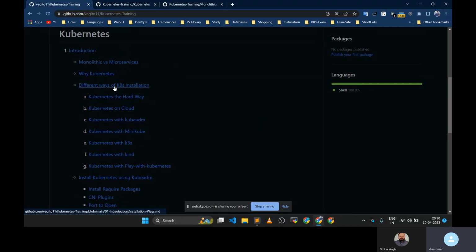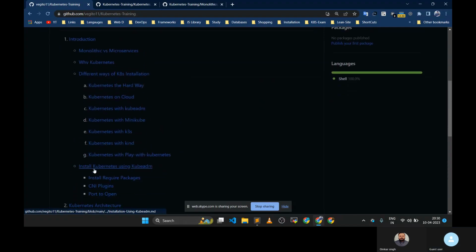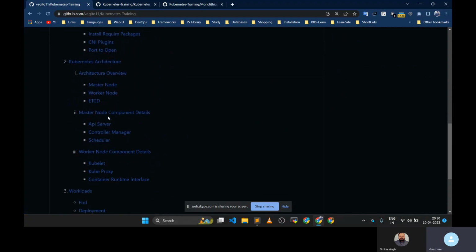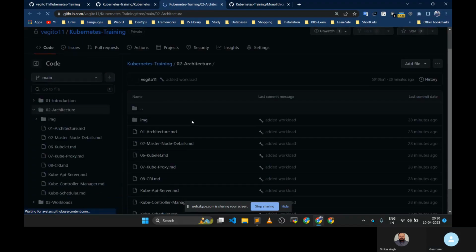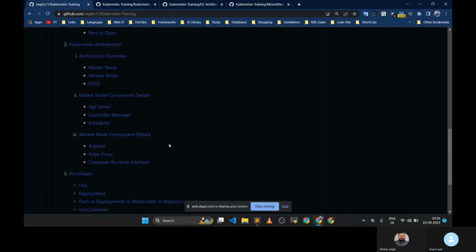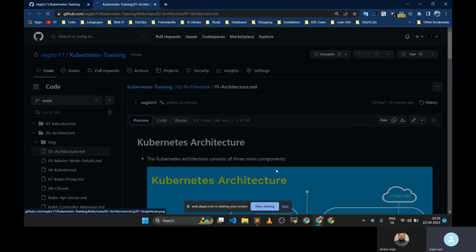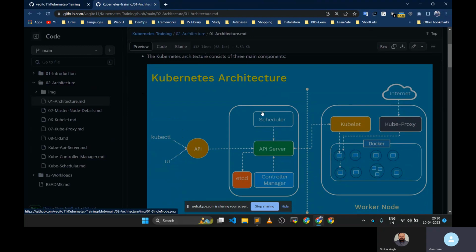Okay, where is the architecture? It is below. So the introduction is what we will cover today. Let's go with the architecture again. This thing we have already covered, but let me revise it again, because you have to understand this.